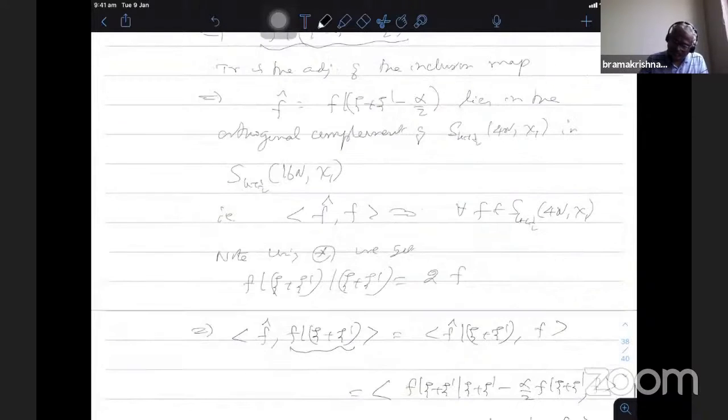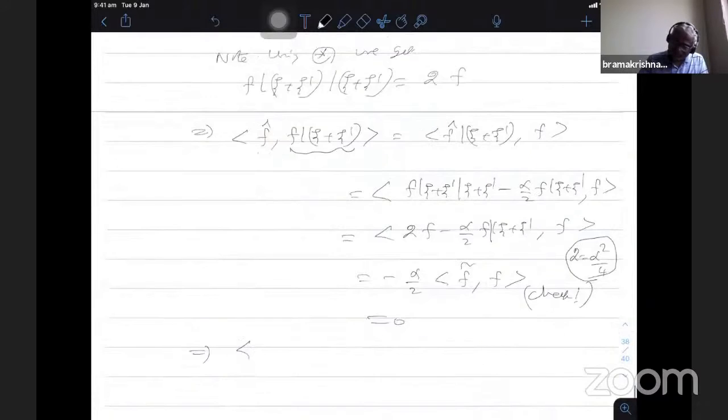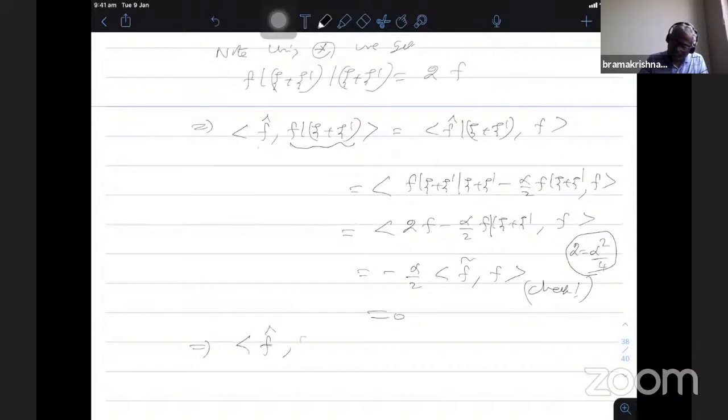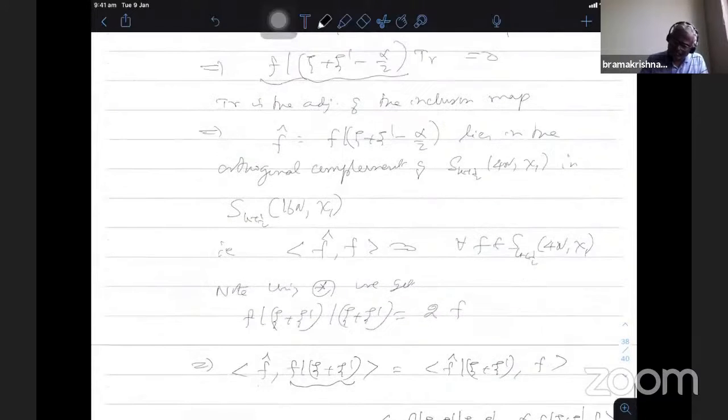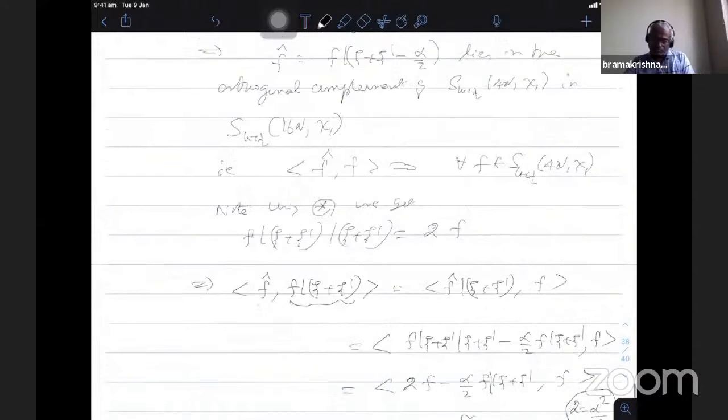This one is orthogonal to this as well as orthogonal to f, therefore it is orthogonal to itself. This implies f cap is 0, and f cap is nothing but f bar psi plus psi dash minus alpha by 2 f, so f bar psi plus psi dash is alpha by 2 f. That's what we have seen. Already we proved that.